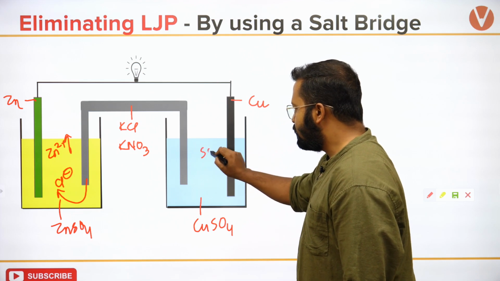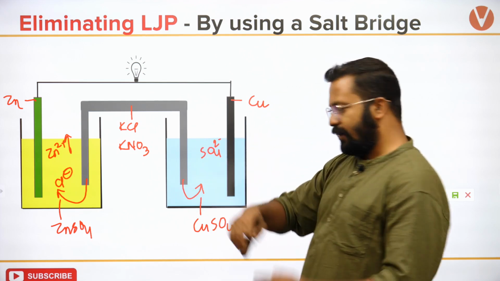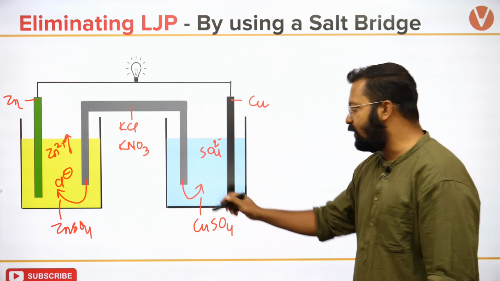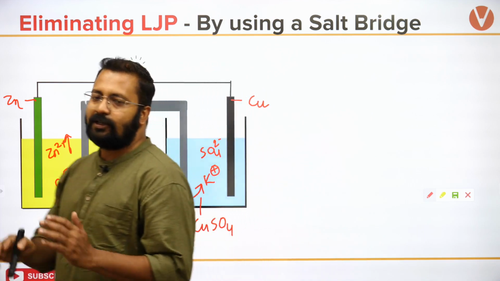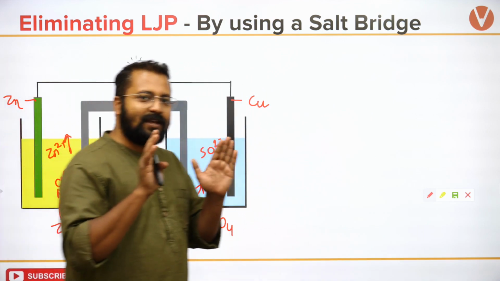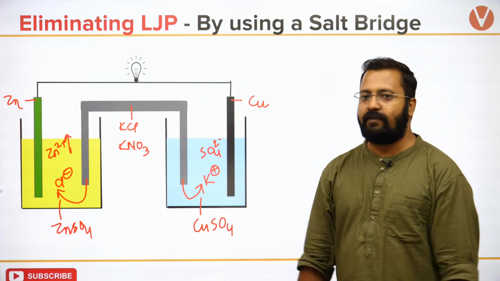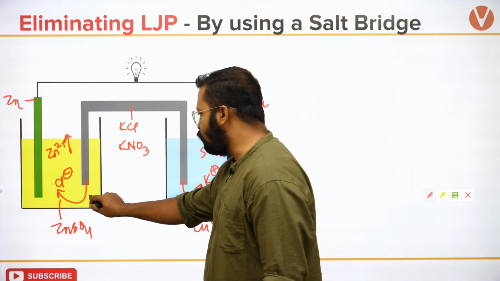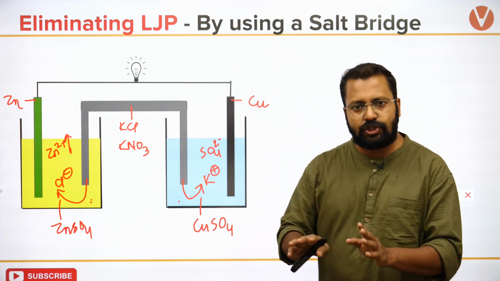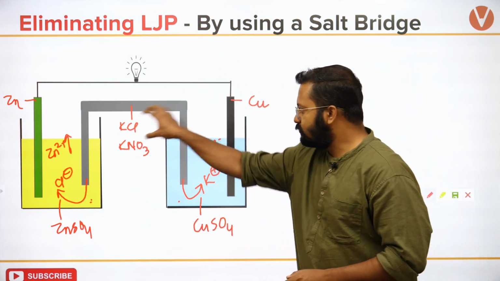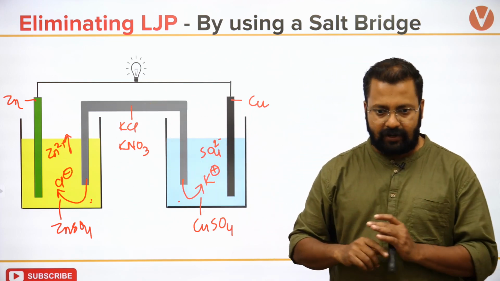Over here, sulfate ion is increasing, and to reduce its concentration or to combine it, K plus ion will come over here. So you can see that the movement of ion is ensured without allowing the liquids to come in contact with each other. Okay, हम इन दोनों liquids को contact में आने नहीं दे रहे हैं, but we are still ensuring that the sulfate ion and the zinc 2 plus ions are combined.